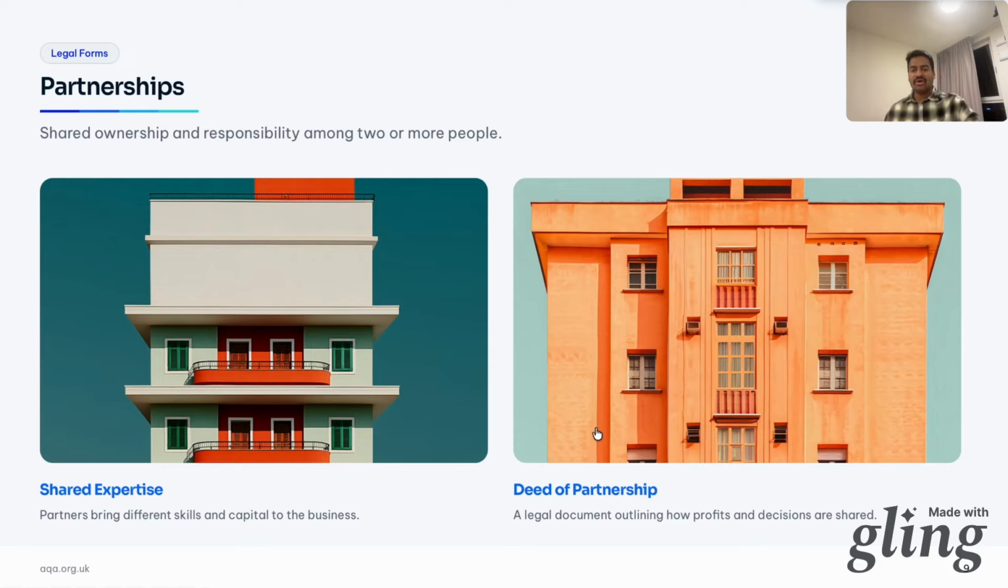That's why a deed of partnership is crucial. It's a legal document that sets out who decides what and how profits are split. Think of it as a prenup for your business.